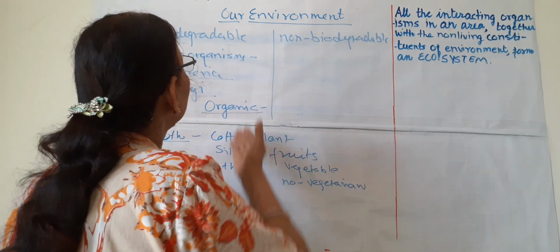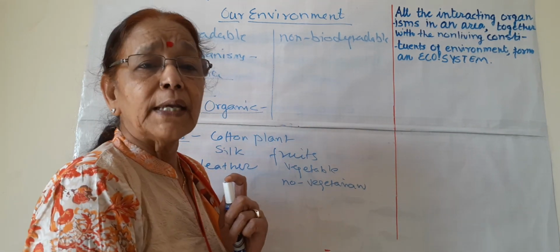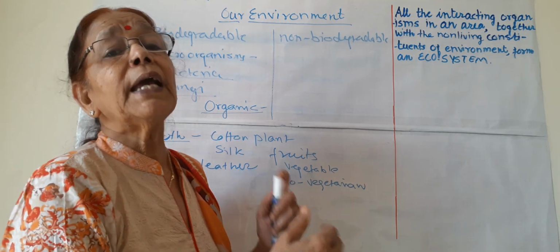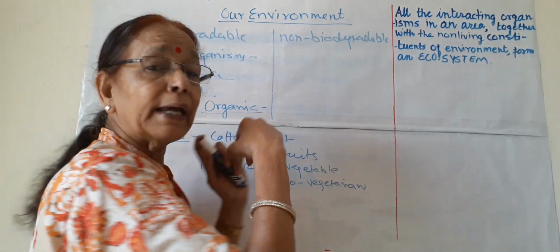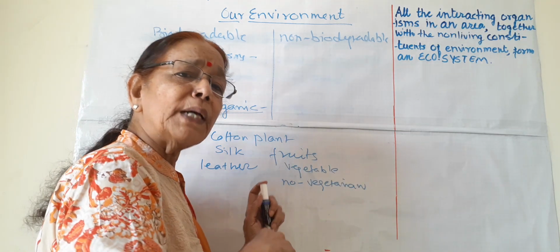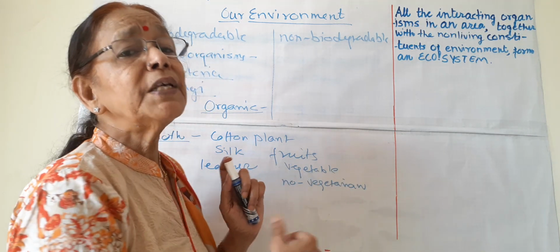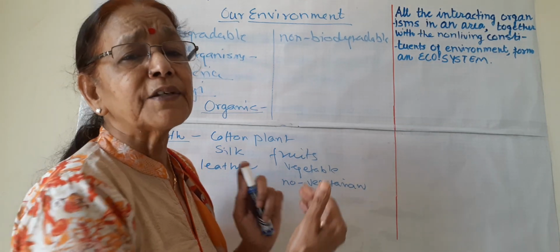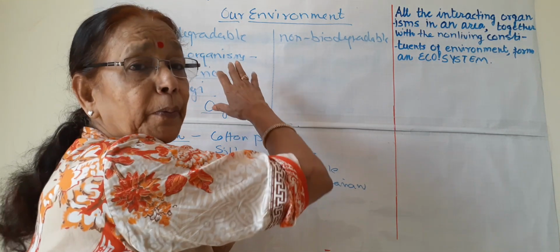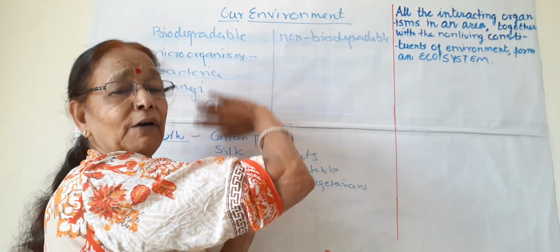So biodegradable waste is giving energy to the system. When it is changed from organic to inorganic, from complex to simple, it gives energy to the system, and within a very short time it is decomposed by bacteria and fungi.